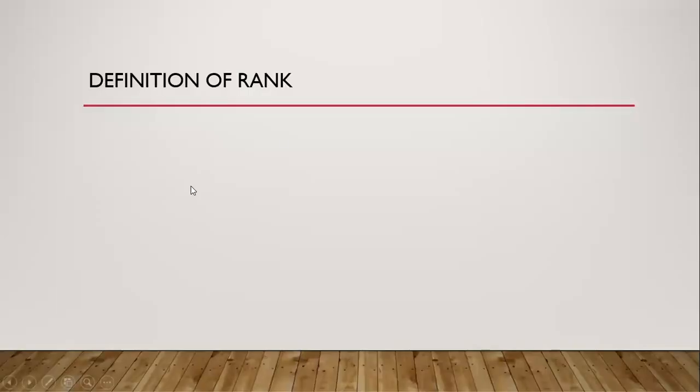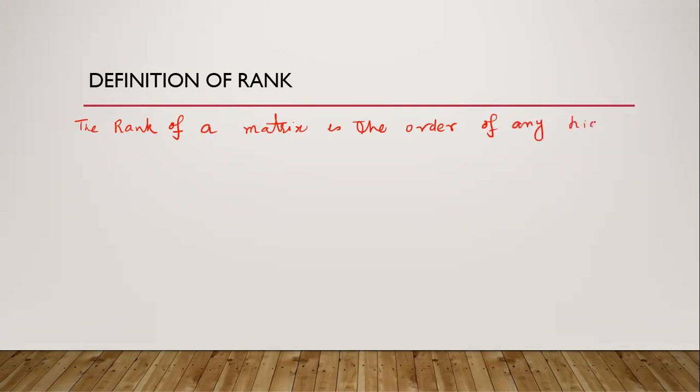So what is the definition of rank? The rank of a matrix is the order of any highest order non-vanishing minor of the matrix.